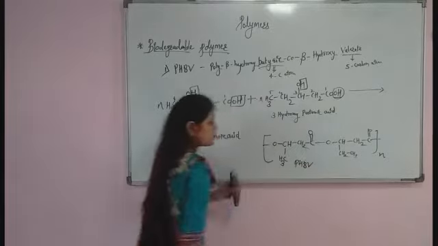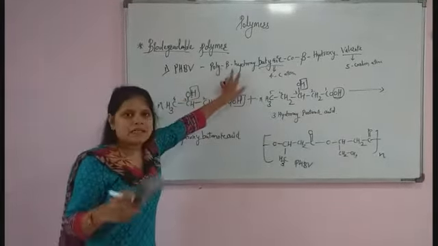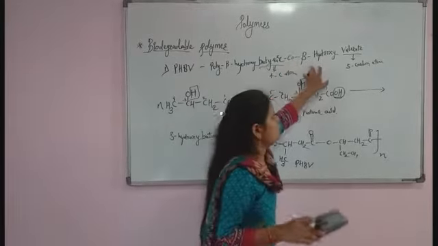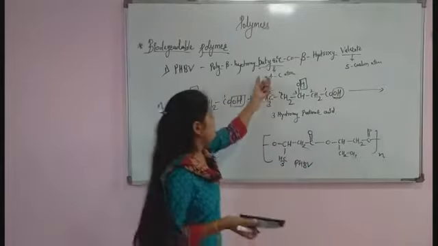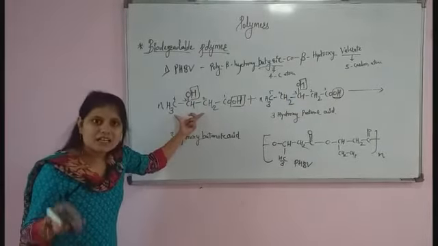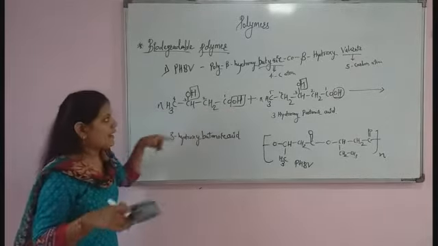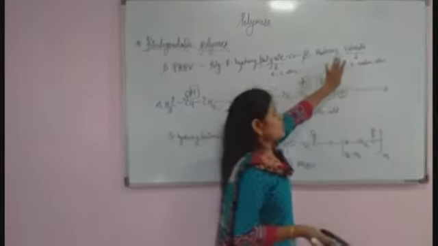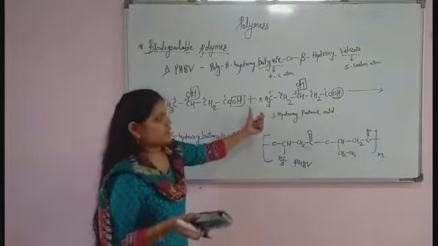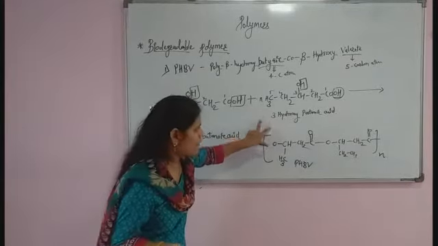Okay. So remember the name PHBV is nothing but poly beta hydroxy butyric co-beta hydroxy valerate. Here butyric refers to the 4 carbon atoms, because in the first starting material we have 4 carbon atoms, 1, 2, 3, 4. And beta hydroxy valerate, remember that it has 5 carbon atoms, the second reacting material which has 5 carbon atoms.